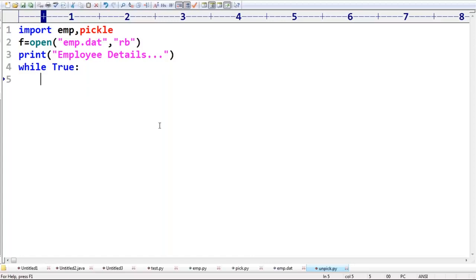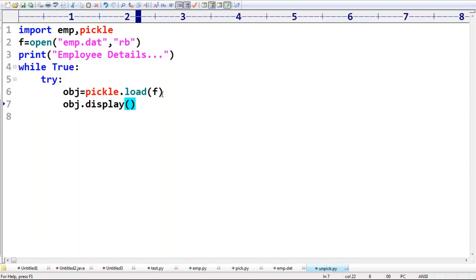Now I'm taking the try block. In the try block, obj is equal to pickle.load(f). Now obj.display(): read the first object, and then print that object's information. obj.display(). You already know this. This obj is nothing but what type?